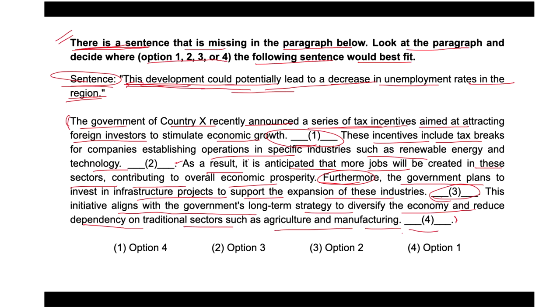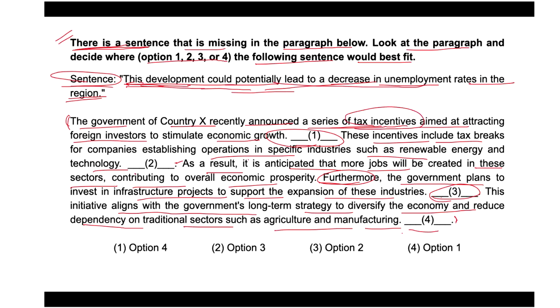Option 1 would not be the correct or suitable one, because placing the sentence about a potential decrease in unemployment rates after discussing tax incentives does not provide a clear connection.